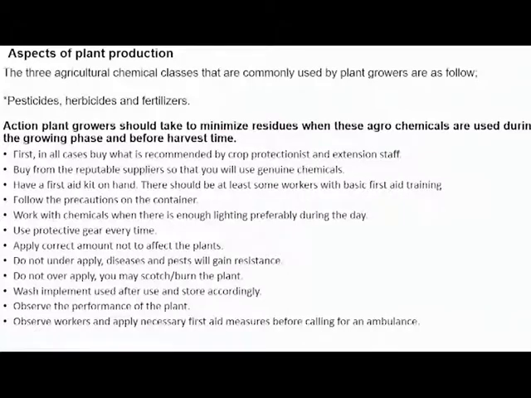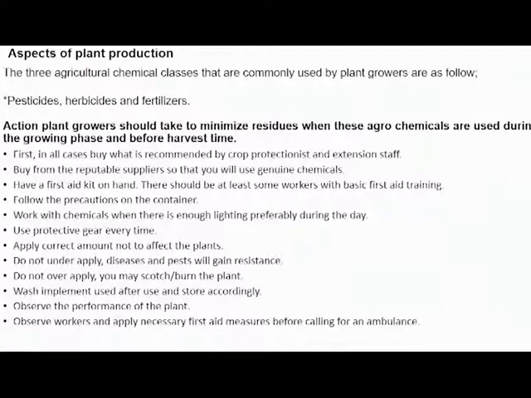Now, I want you in your study guide to look at the actions plant growers should take in order to minimize residues when these agrochemicals are used during the growing phase and before harvest time.